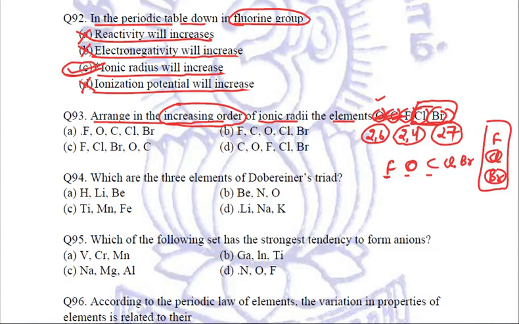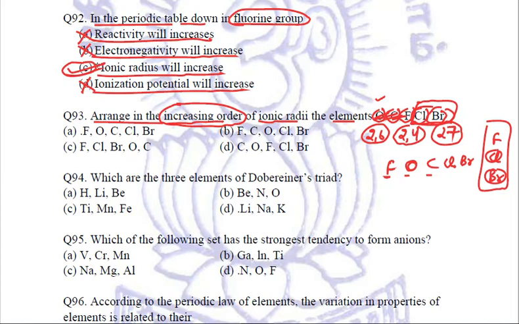Why so? Because we have just said that in a group the atomic size increases when we go down. So chlorine will be bigger than fluorine or any of the elements of period 2. Then bromine, because bromine will be bigger than chlorine as it comes down in the same group.